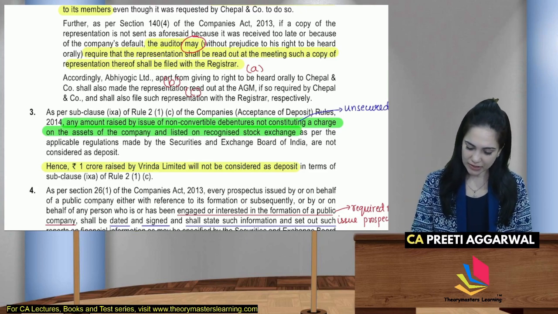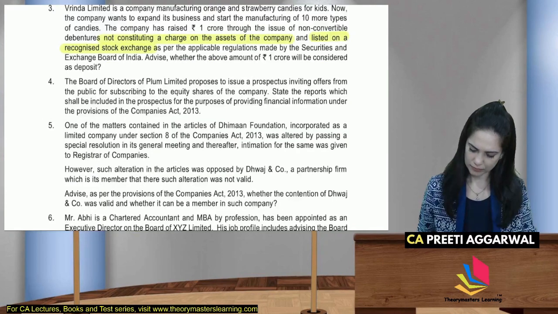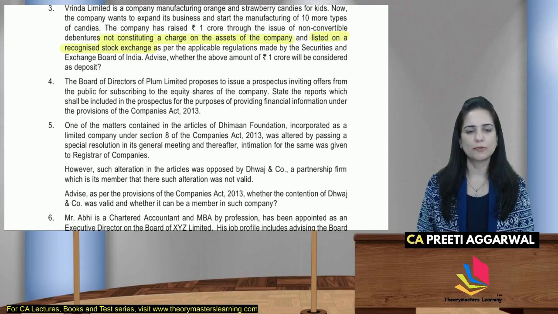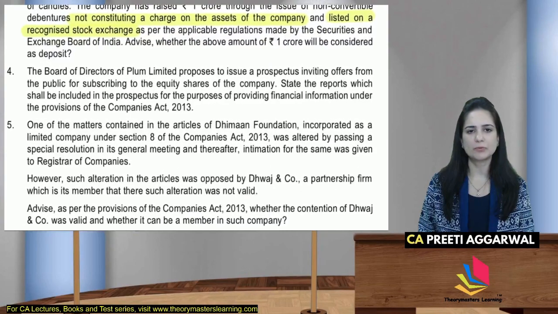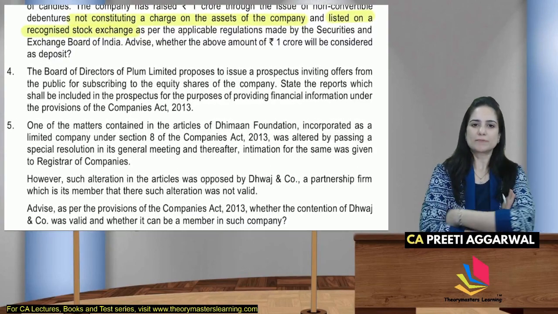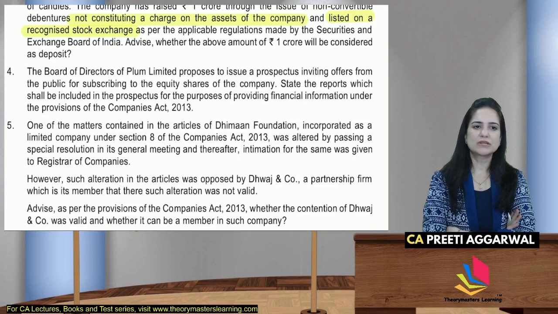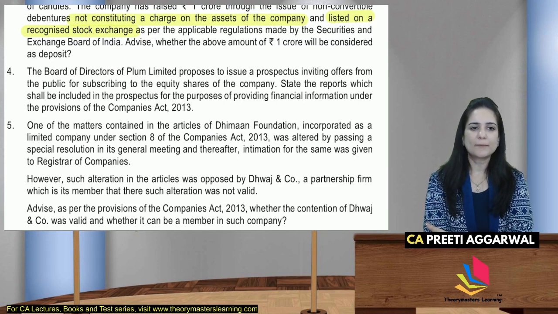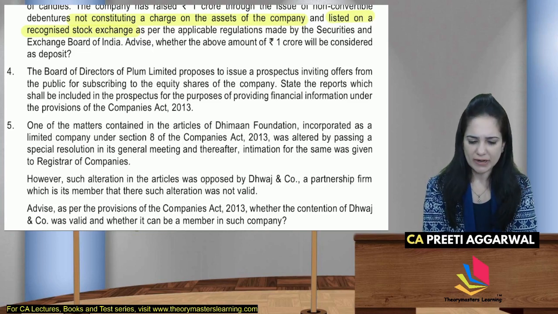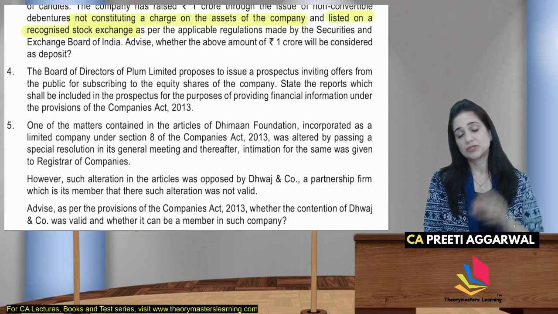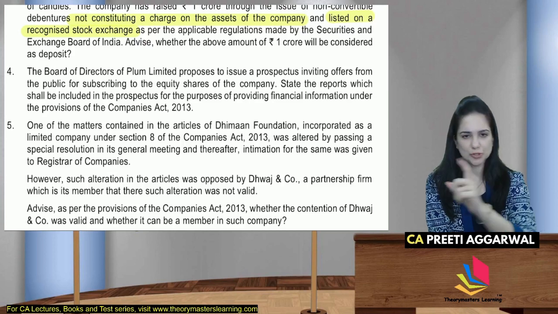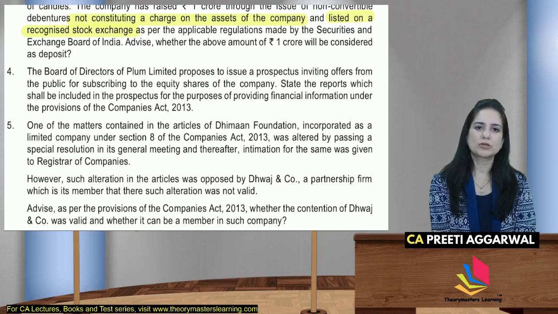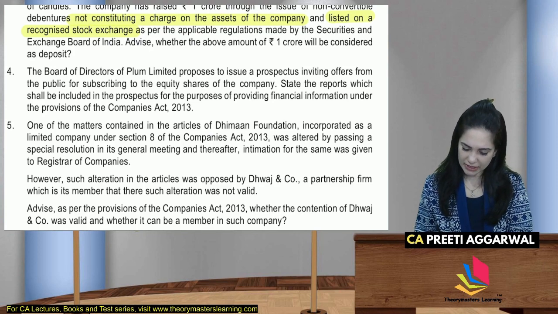Next, let us read the fourth question. So the first question is actually a theory question. The board of directors of Plum Limited proposes to issue a prospectus inviting offers from the public. State the reports which shall be included in the prospectus. So very rarely they ask just specifically what are the reports to be included. Generally they ask what are the matters to be included in the prospectus. So this is concentrating on just the reports.